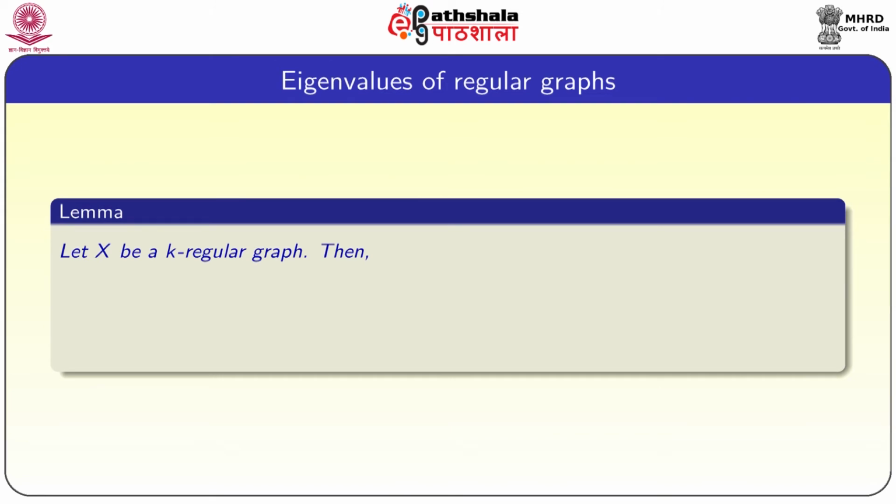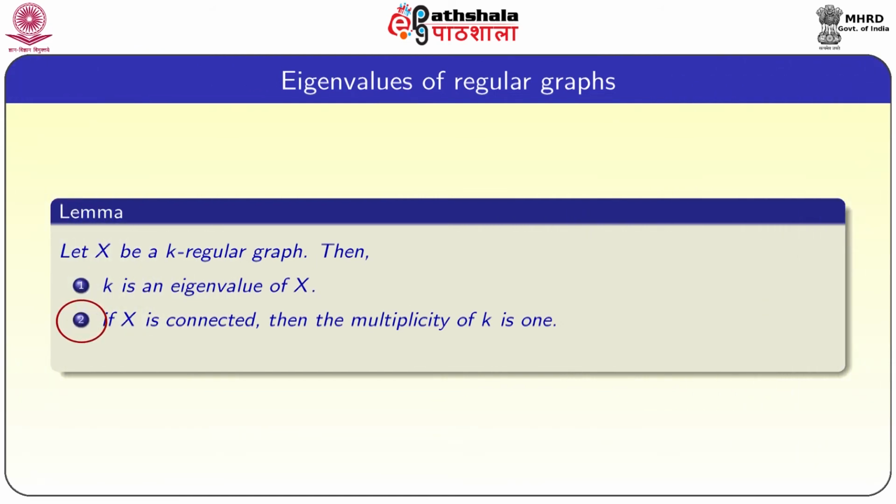Now, we are going to study eigenvalues of regular graphs. Let X be a k regular graph, then k is an eigenvalue of X. If X is connected, then the multiplicity of k is 1. For any eigenvalue lambda of X, we have modulus of lambda is less than or equal to k. So, if X is a k regular graph, then k is an eigenvalue of X, and further if X is connected, k is a simple eigenvalue and all other eigenvalues have modulus less than or equal to k.